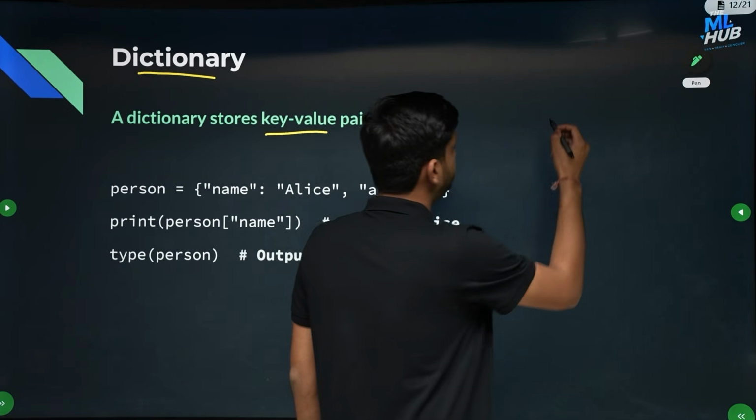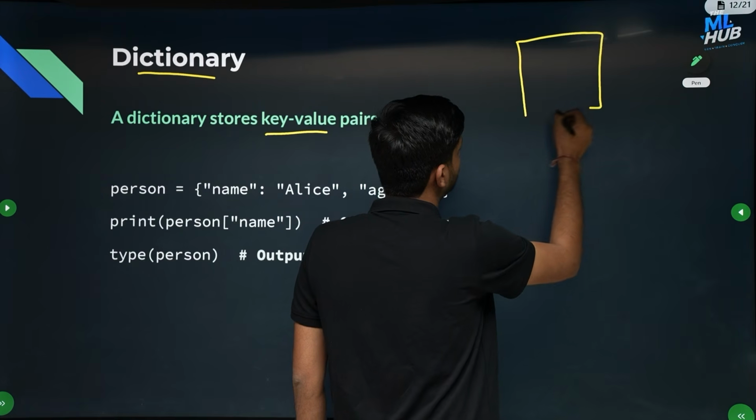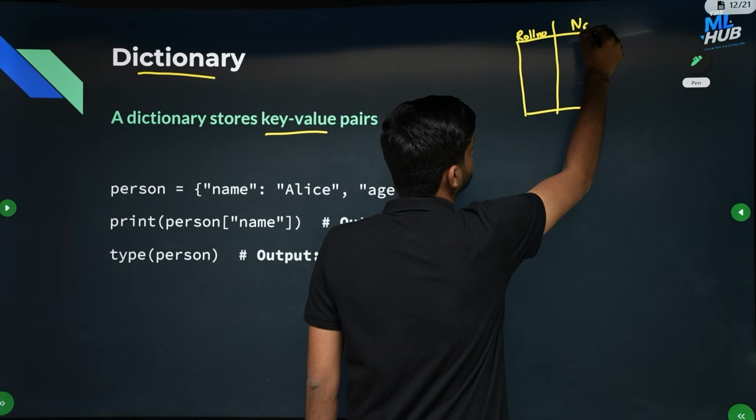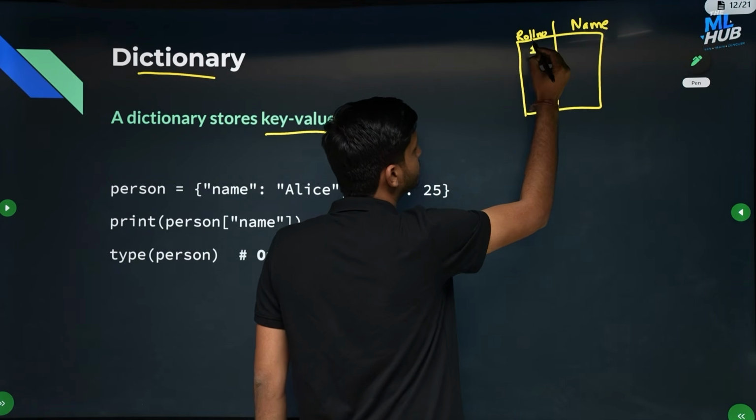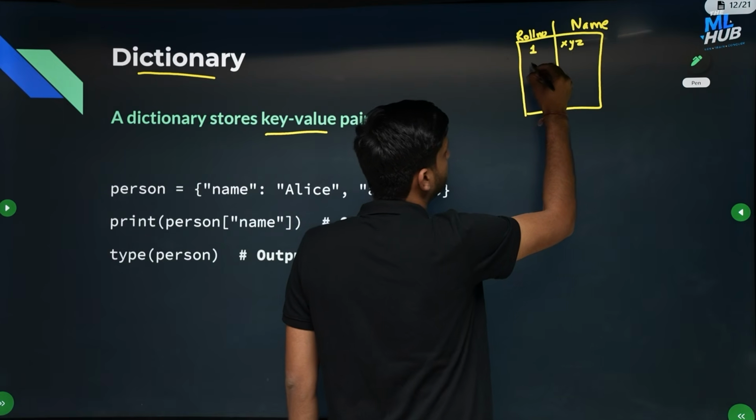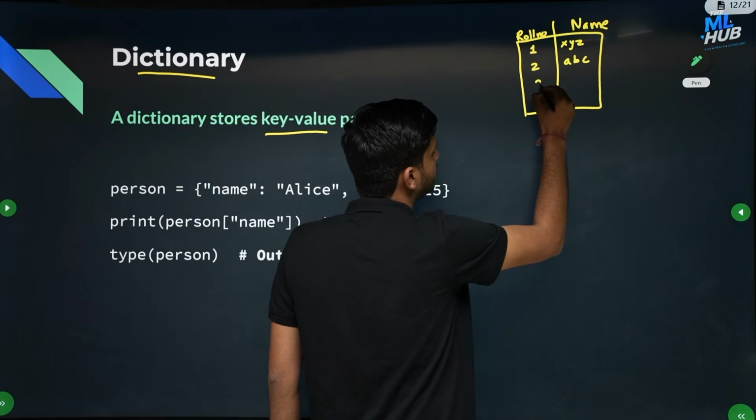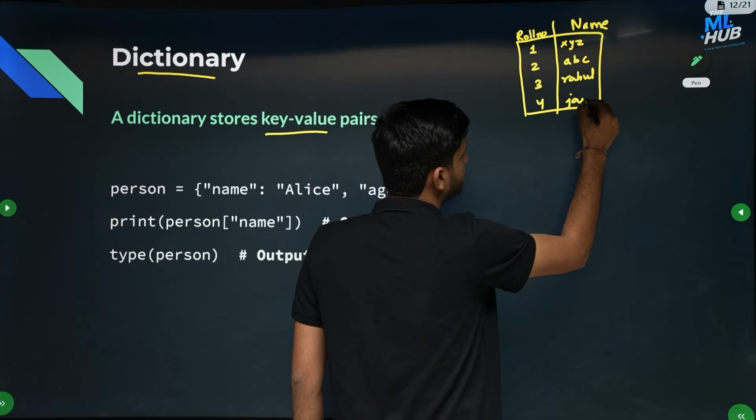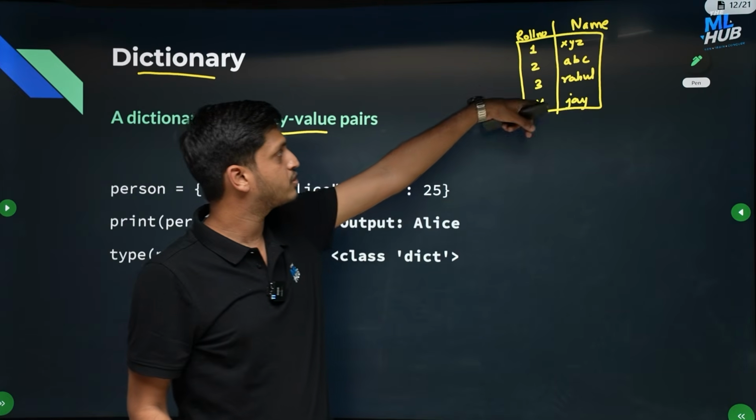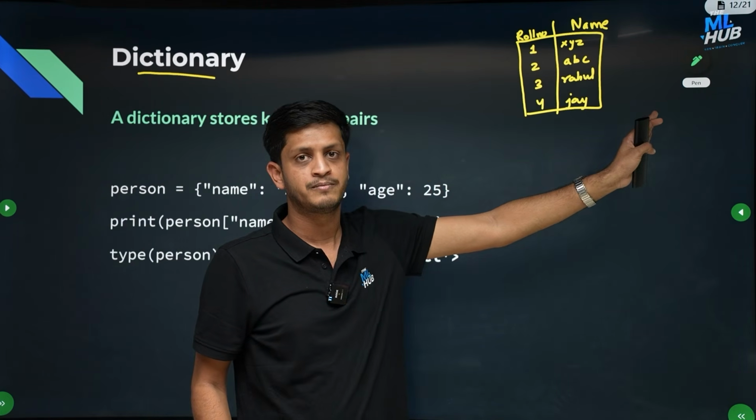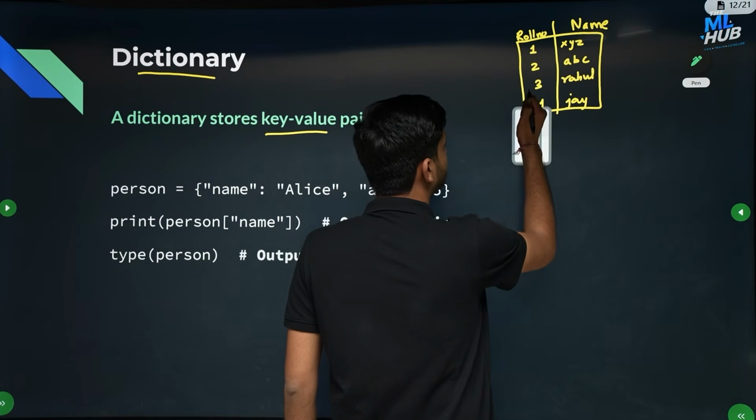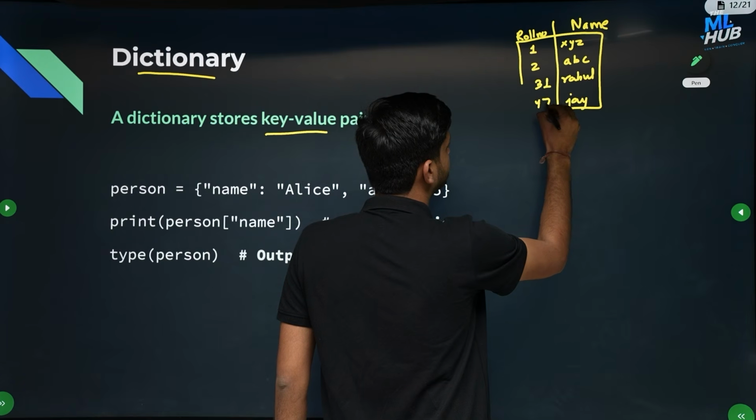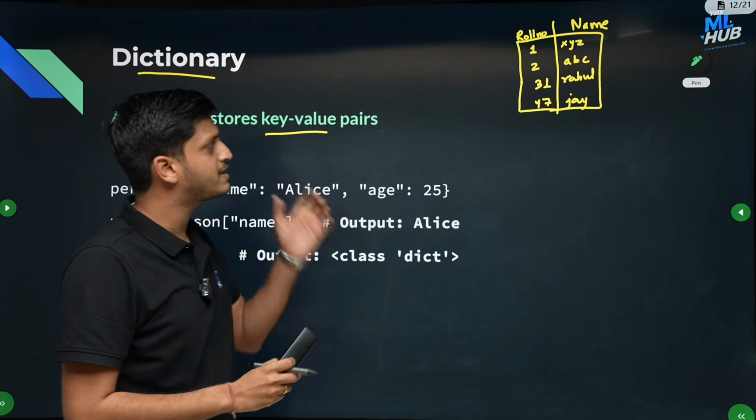Let us say you have a classroom and you want to map the roll number of a student with the name of the student. So let's say roll number 1 is some XYZ, roll number 2 is ABC, roll number 3 is some Rahul, and roll number 4 is Jay, like this. Okay, so we have 4 students and we have a map of roll number with name. And roll number need not be in a sequence also. You can have any roll number. Let's say roll number 1, 2, 31 and 47. Okay, we don't have other students. Let's say right now we have these 4 students.